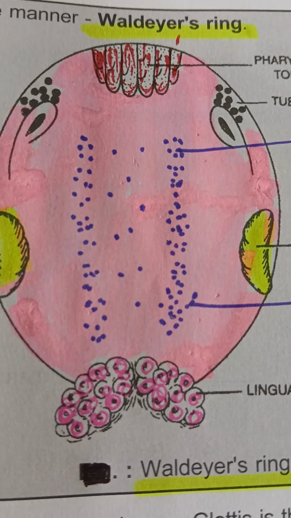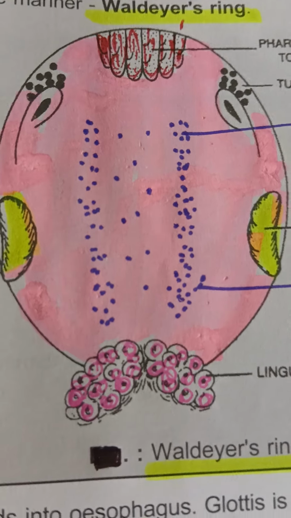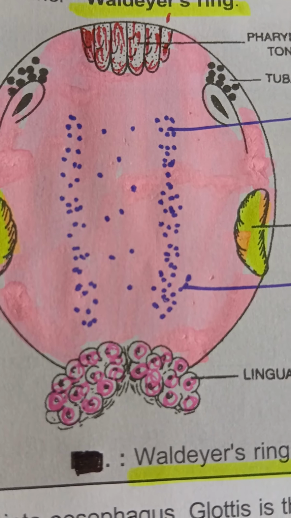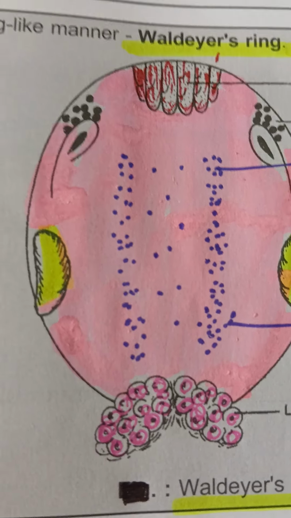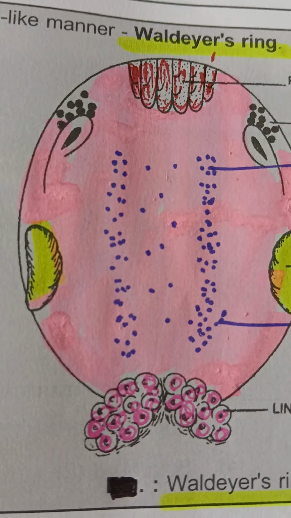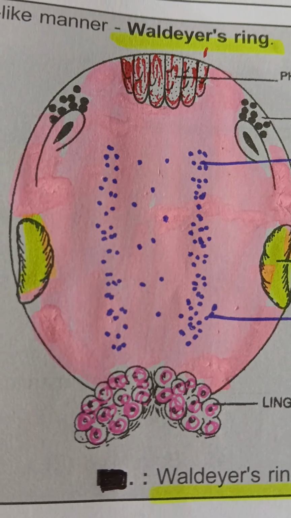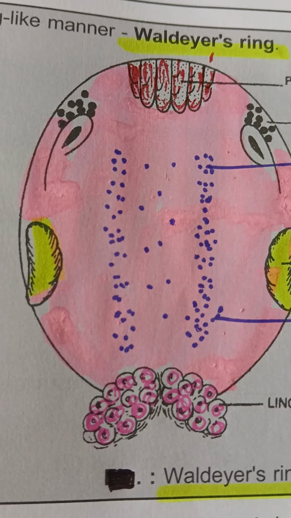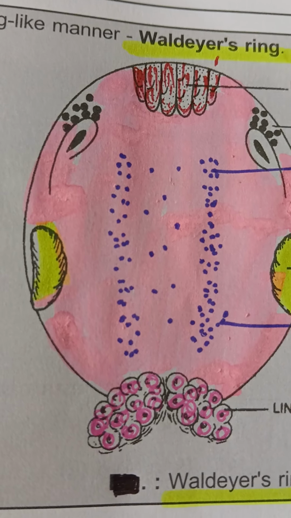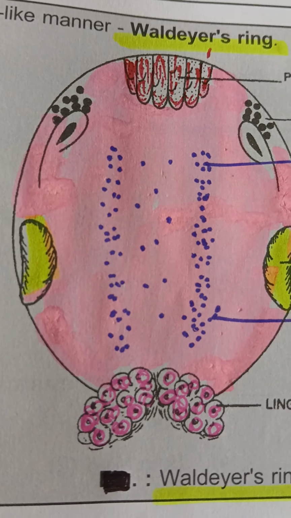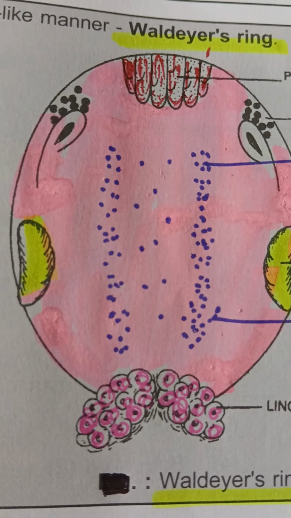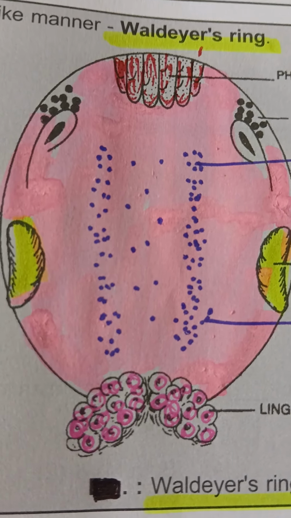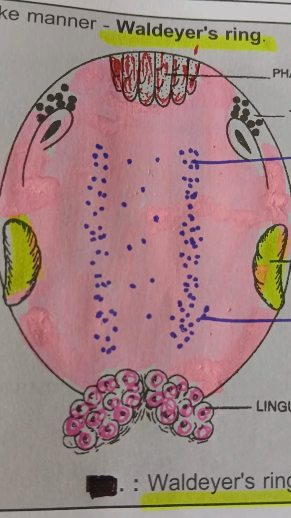Waldeyer ring is also known as NALT, very important point. NALT, nasal associated lymphoid tissue, with the tubal tonsil and lateral pharyngeal bands as less prominent components. So the ring is composed of NALT, nasal associated lymphoid tissue, at the beginning of the food and air passage.